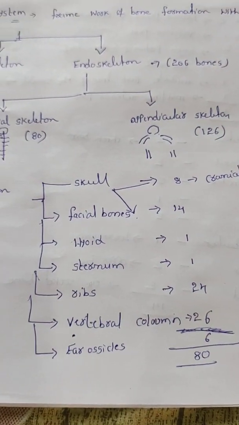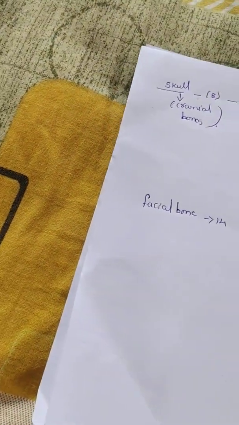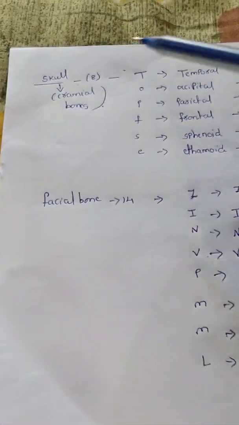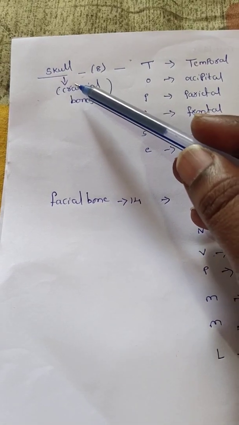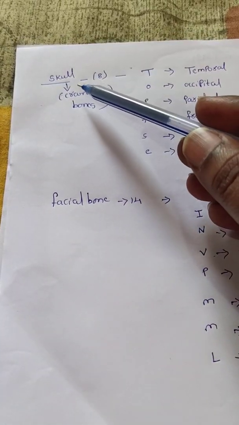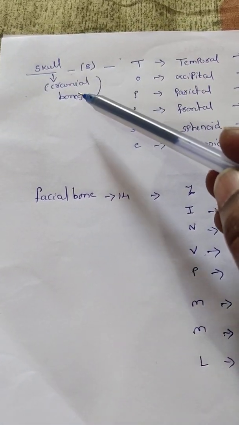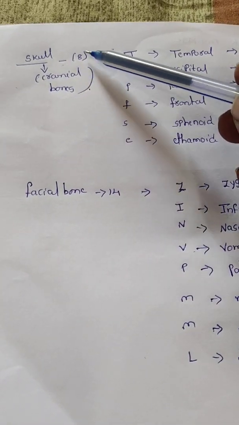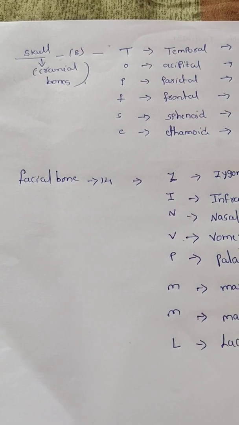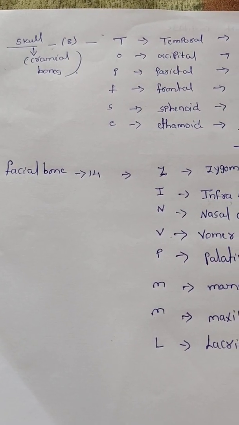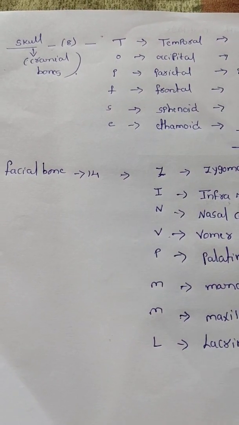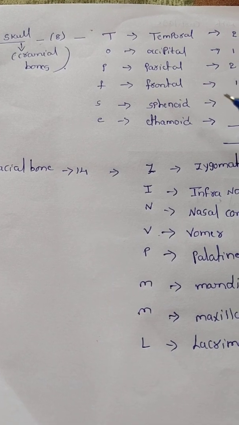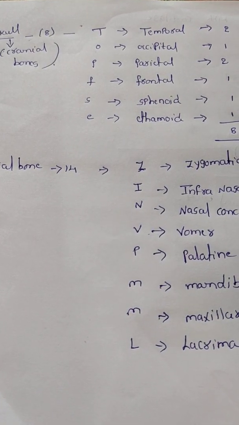Now here, see the skull is divided into two parts. One is the cranial bones, another one is the facial bones. How many cranial bones are present? 8 cranial bones are present. What are cranial bones? The bones which cover the brain are known as cranial bones.